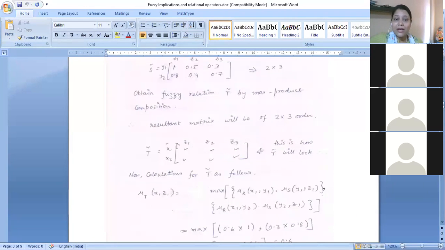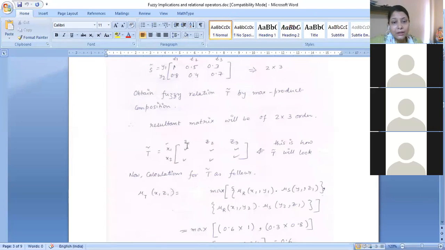So you should always keep in mind how the new resultant matrix looks. If you set it up, this is how your new resultant matrix will look, and you are sure what parameters to extract from the given matrices to compute each term of the new matrix.